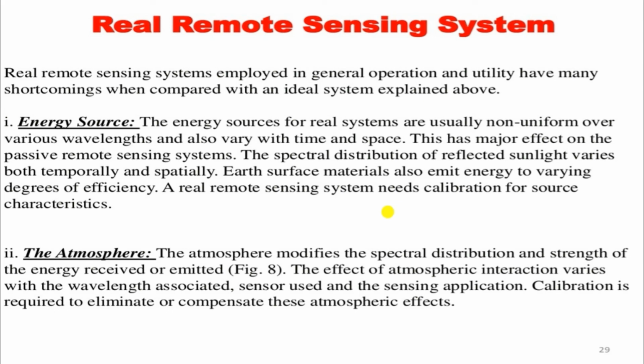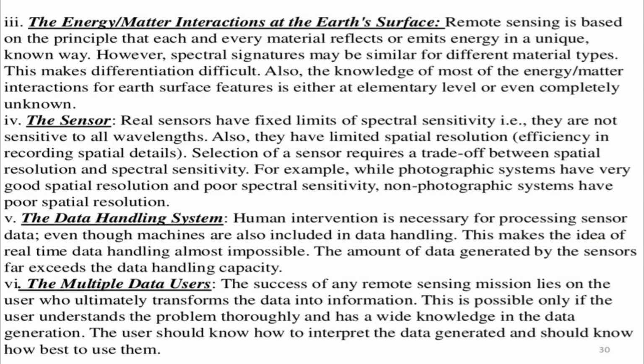It is the same case with temperature: the source of energy and its wavelength change, depending on the medium of travel. The atmosphere: the atmosphere interacts with the energy and its spectral distribution is changed. So it is very difficult when we are working in that type of situation.